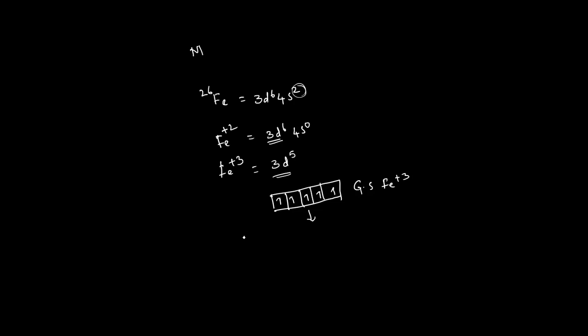And after rearrangement of the electrons, when the ligand approaches the central metal cation, the rearrangement of the electrons takes place in order to provide empty orbitals to the ligands, right? So these 5 electrons will be rearranged in this way. So here 2 empty d orbitals are formed, plus one s orbital and 3 p orbitals.